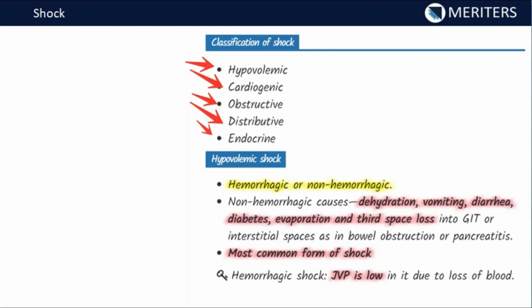So starting with hypovolemic shock, as we know, we can have two varieties of hypovolemic shock, hemorrhagic or non-hemorrhagic. What does that mean?